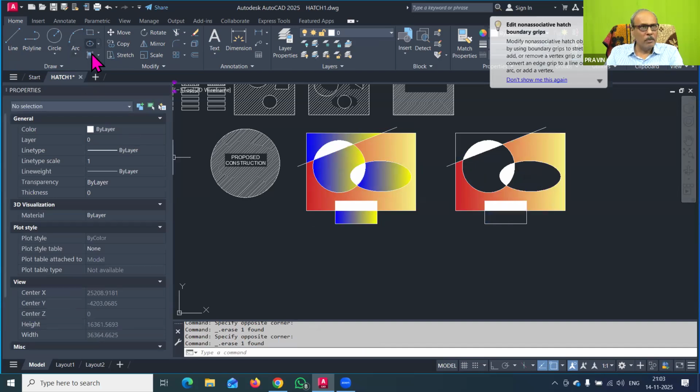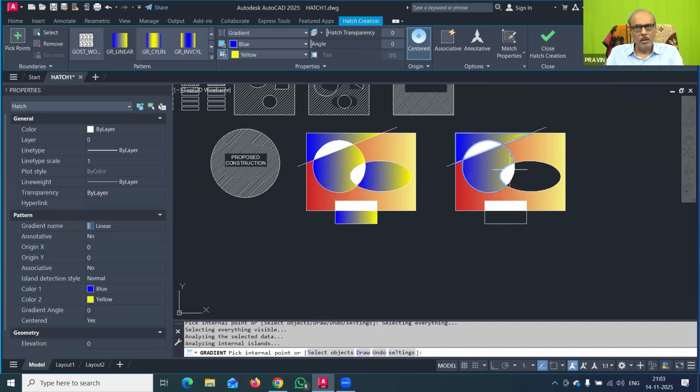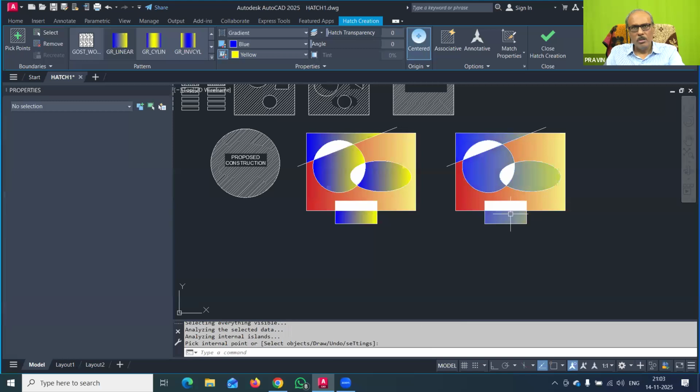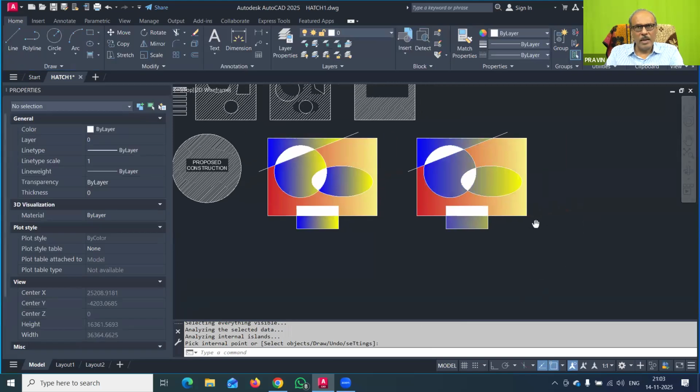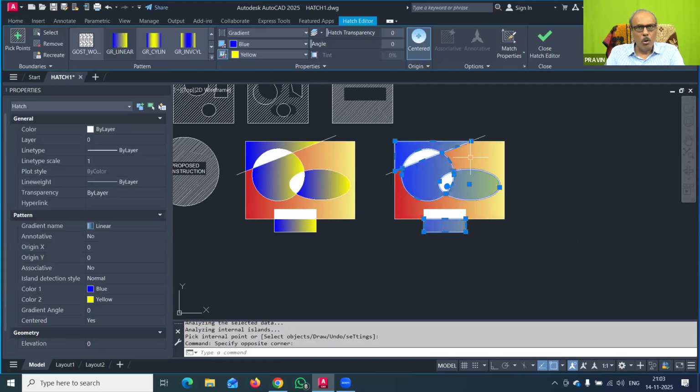I will go to the gradient command and click here, here, here, and here, and now press enter. You can see the difference is that here the blue shade is appearing from this edge to this edge.